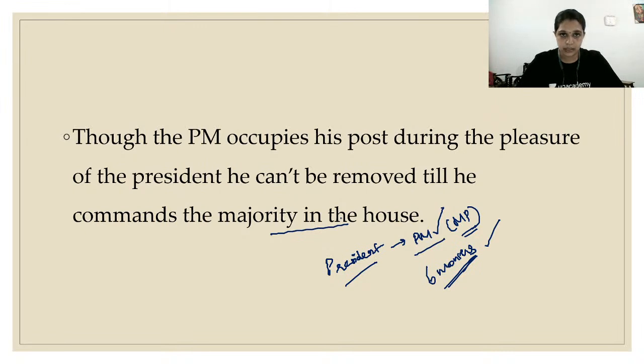The prime minister who is currently there should prove majority. If he is proving majority, even if the president thinks he should not be the prime minister, the president cannot do anything. But if the president thinks he should not be the prime minister and that particular person couldn't prove majority in that house, then he will stop being a prime minister. He should come out of his position.